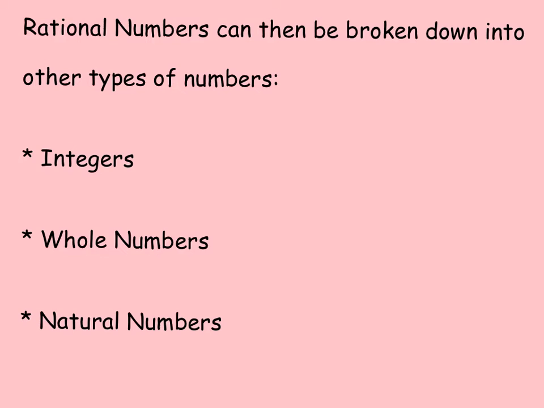Okay, so now that we know what rational numbers are, rational numbers can then be broken down into other types of numbers. So all of these numbers here, integers, whole numbers, and natural numbers, those are all still rational numbers. They're just finer categories of rational numbers. So an integer, we studied integers at the beginning of the year. Remember, integers are negatives,